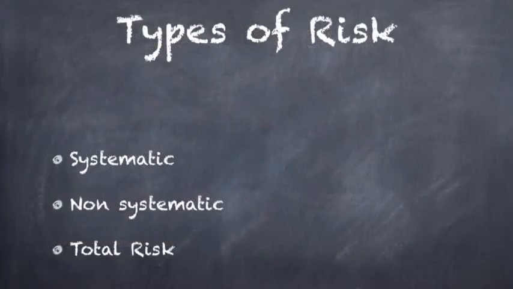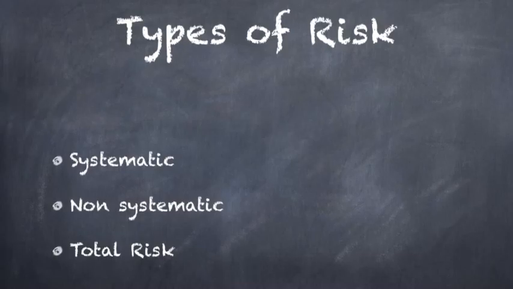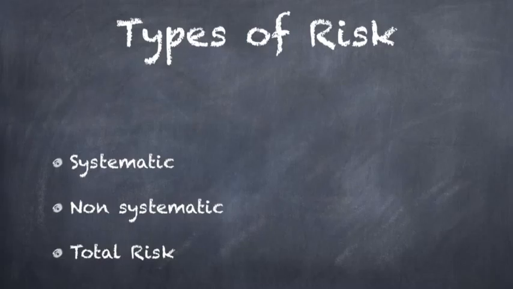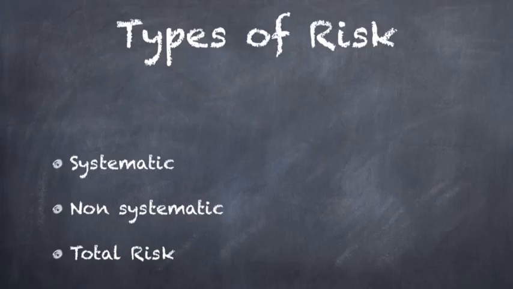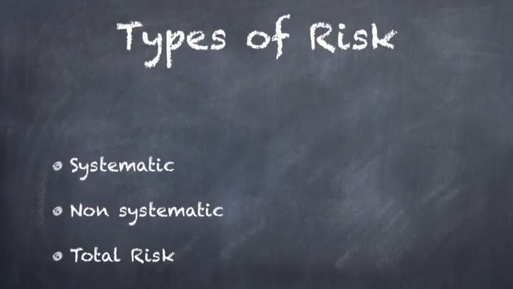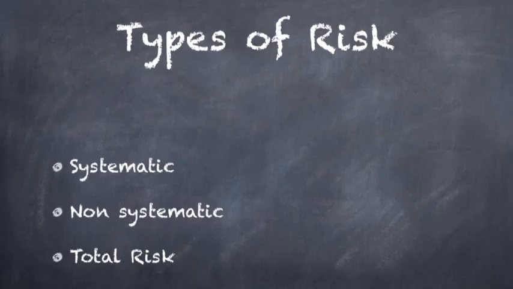Moving on, we're going to talk about different types of risk. This is going to be systematic risk, unsystematic risk, and also total risk. Unsystematic risk, or risk that can be diversified away, is risk that is specific to a company, whereas systematic risk is the risk of the entire market, and therefore non-diversifiable. However, what's all-encompassing of these two aspects is the best measure of risk, which is total risk, seen as a function of total risk equals systematic risk plus unsystematic risk.